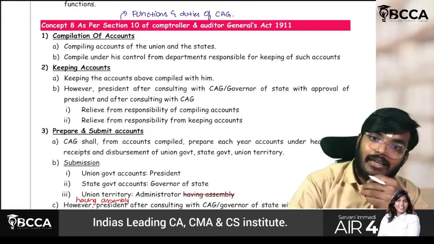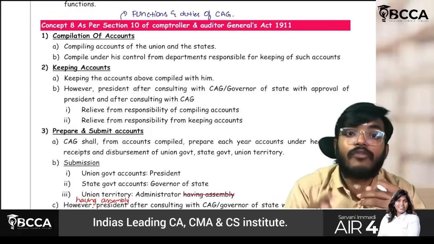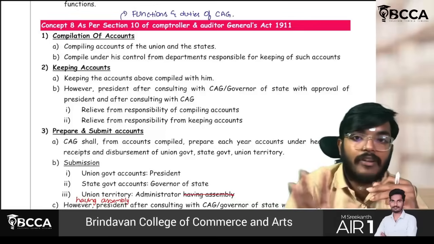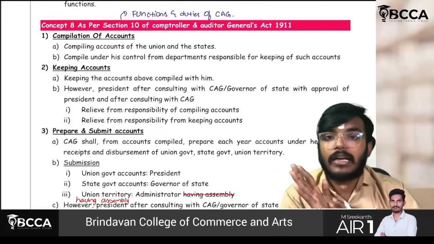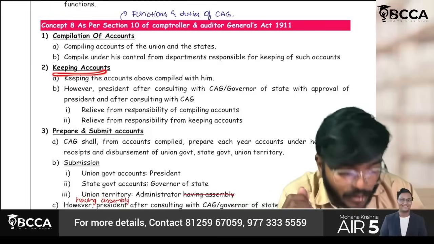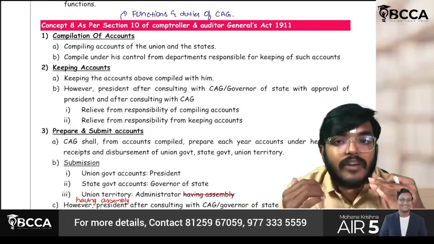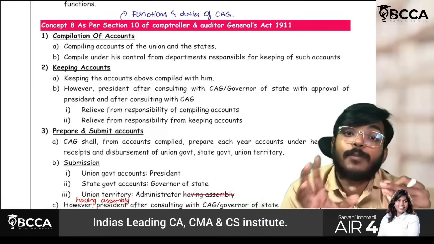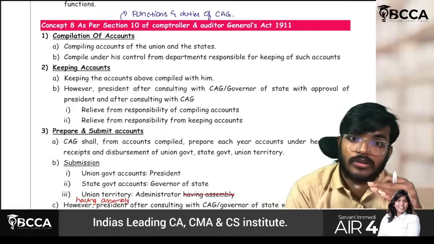And once that is done, he will again compile the accounts of all the states and the union also. He will only compile. Second thing, keeping the accounts. Whatever compilations he has made, obviously it is his responsibility only to keep all the accounts.